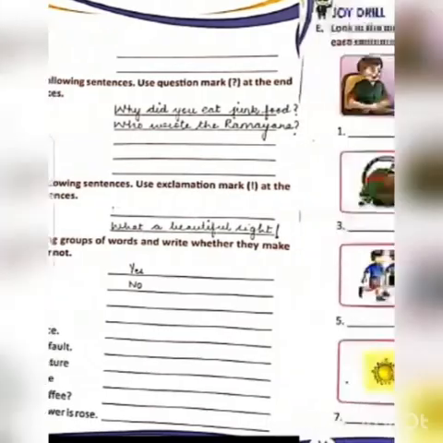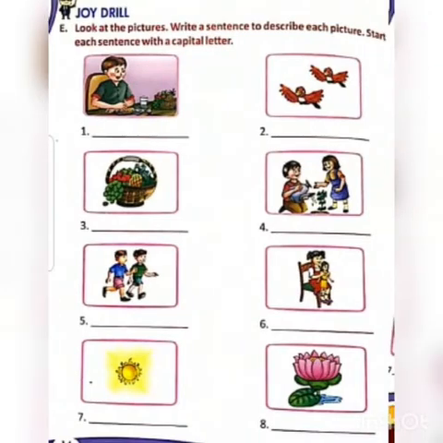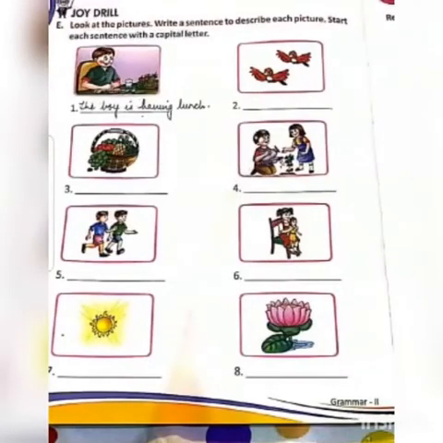Okay? Now we turn the page and come on to the next exercise. Look at the pictures. Write a sentence to describe each picture. Start each sentence with a capital letter. Yes, that's very important. I have done the first one for you. What is the boy doing? He's having lunch. The boy is having lunch. I've started with the capital letter and I've ended with a full stop. You're going to do the rest of it and we'll also discuss this in the next class.